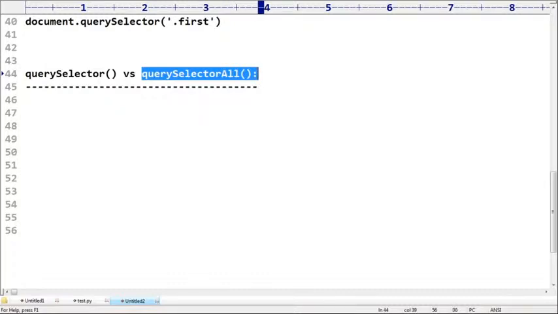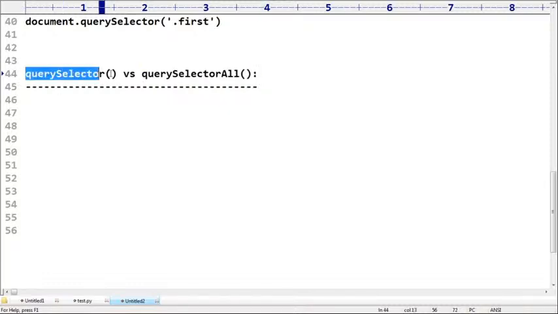That's why usually for classes we use query selector all, because they are associated with multiple occurrences. But for ID we use query selector, because an ID is most of the time associated with only one element. Any doubt? Clear, right?